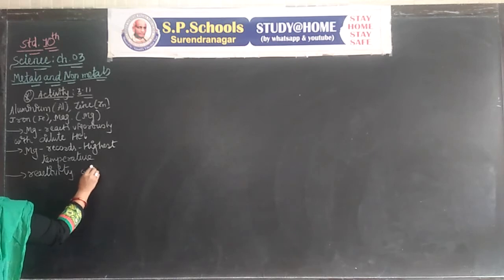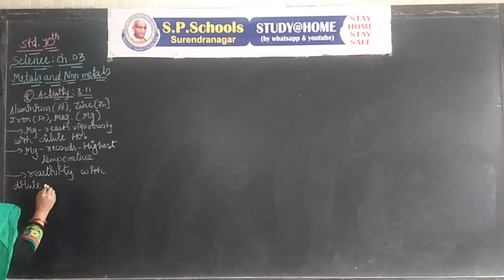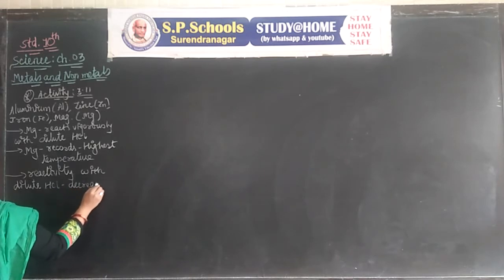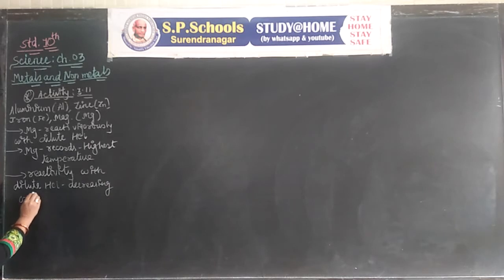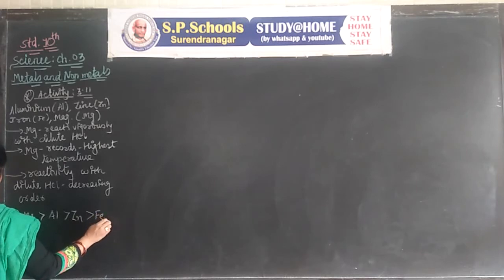First is, we know, magnesium, then aluminium, then zinc, and then Fe.